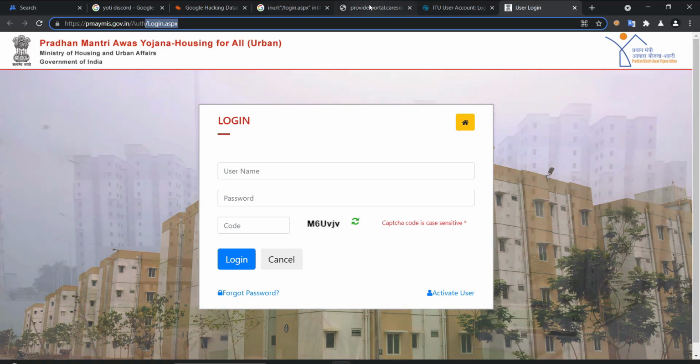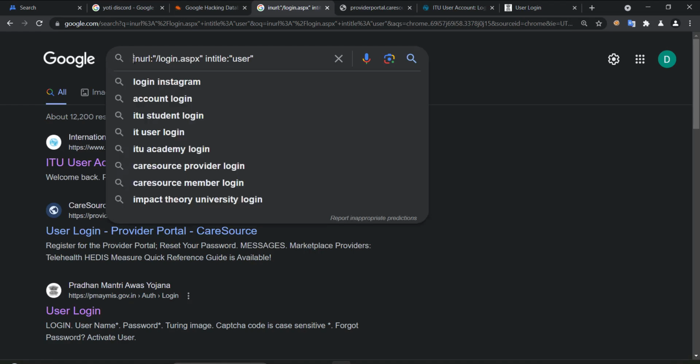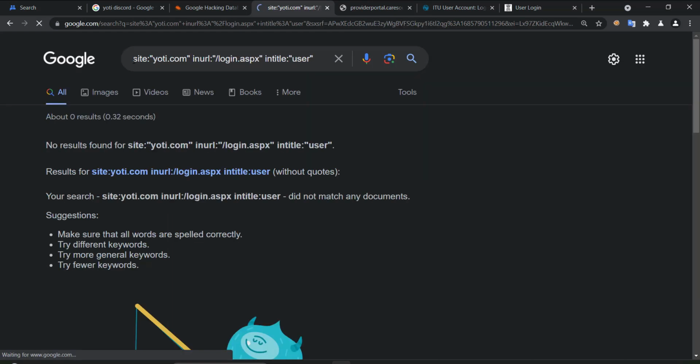How can this be useful? Let's say we need to look only for Yoti. So we type here site:yoti.com, meaning that I only want to look in the Yoti websites.